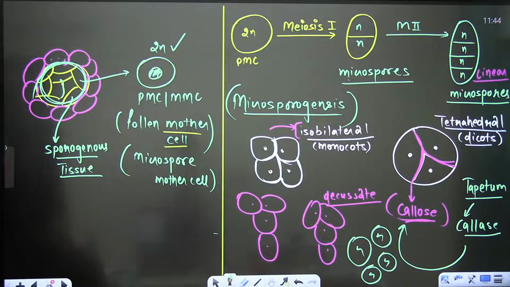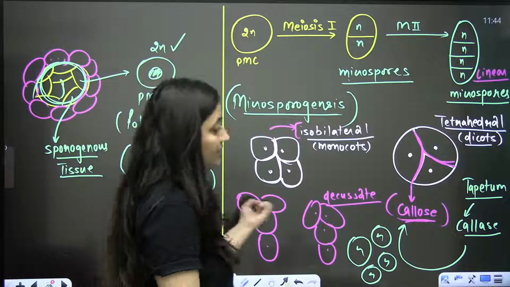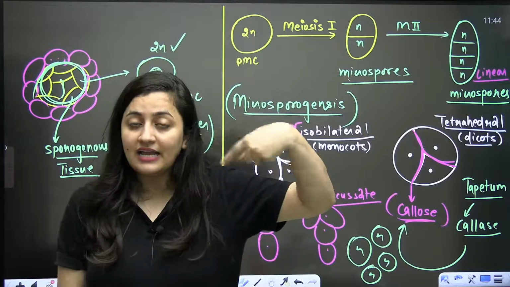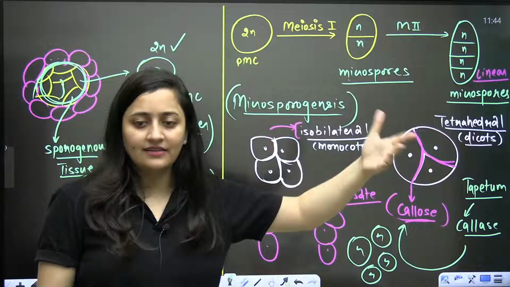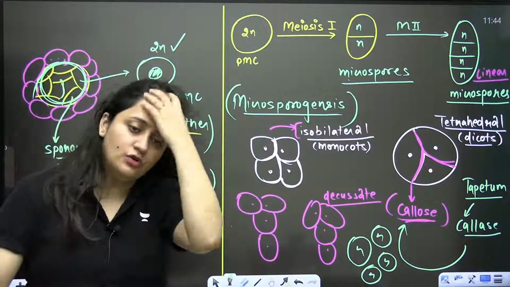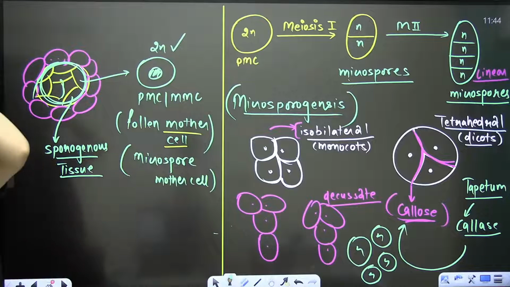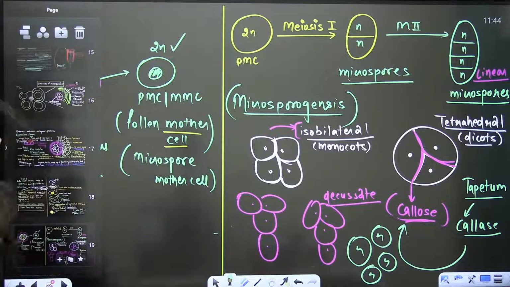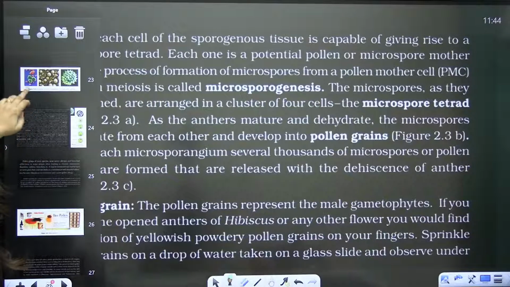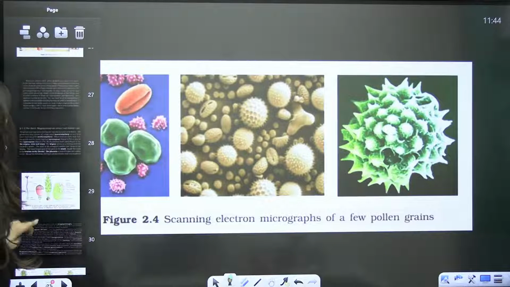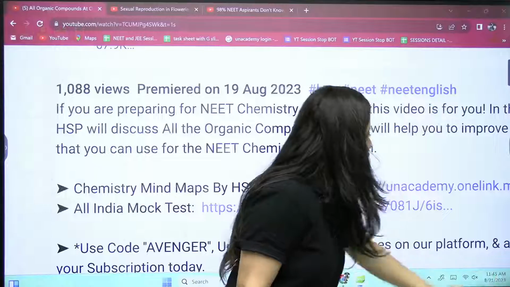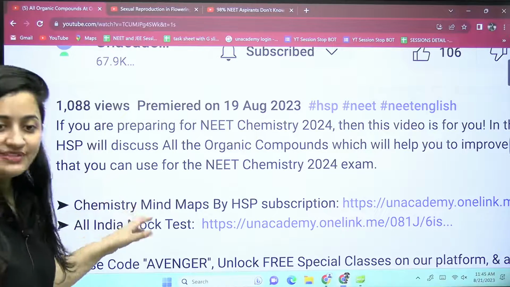So the rest we will discuss in the next class, where we will talk about the development of the male gametophyte. We will see how these microspores will then be covered with intine and exine. We will talk about the pollen grains in the next class, because now I have a class in the Avengers batch also. So today, this is what we are going to discuss. What you have to do is revise it from NCERT. Just read it from NCERT and revise it. So we have covered the microsporogenesis.